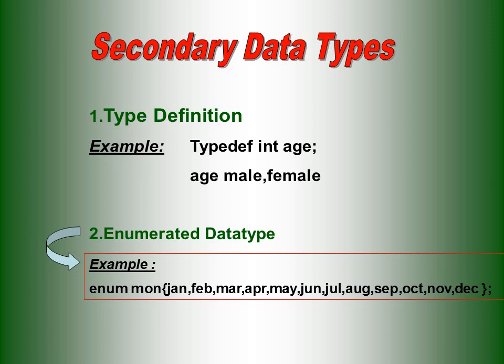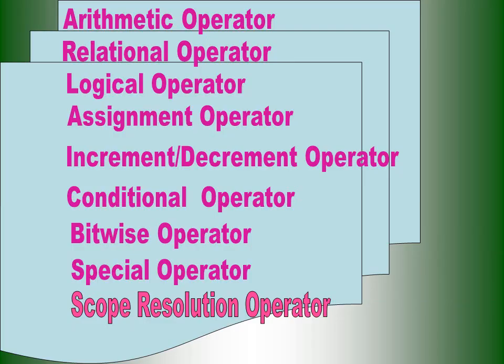That is what we use in C++ programming. We do not have that in C programming. Then another one is enum. Enum is an enumerated data type. The enumerated data type assigns numbers to particular names, such as months and weekdays. We include these in the enumerated data type. These are all the secondary data types we have in C++ programming.